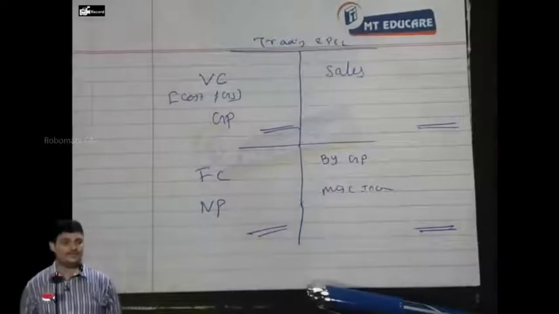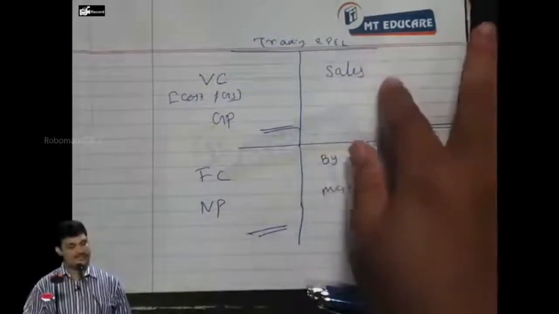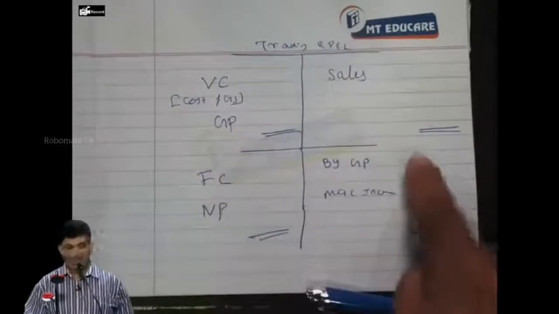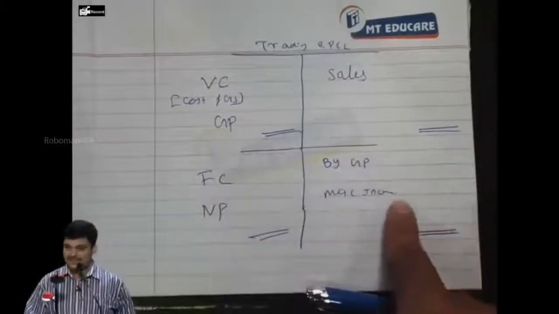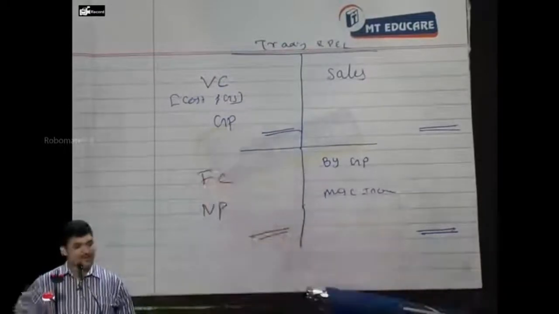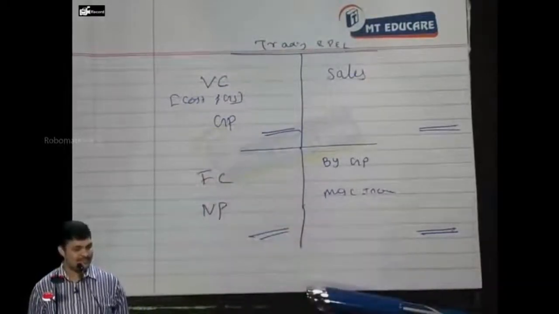Do you accept this statement? Sales, cost of goods sold, we will get gross profit plus miscellaneous income minus various indirect expenditure, fixed expenses, you get net profit. We agree this?